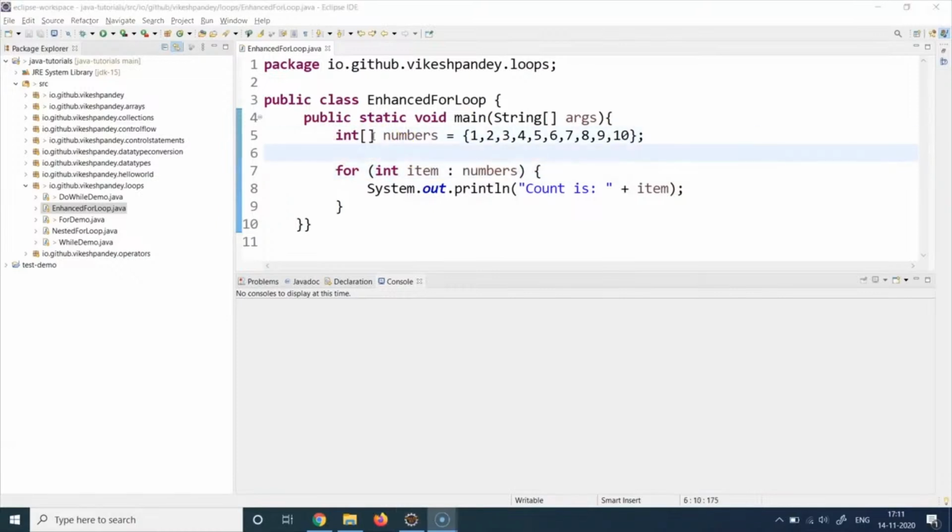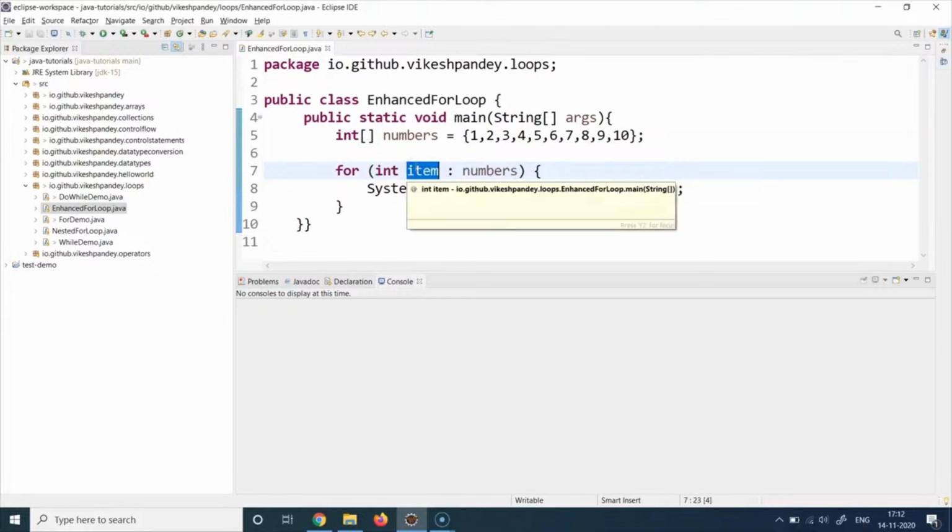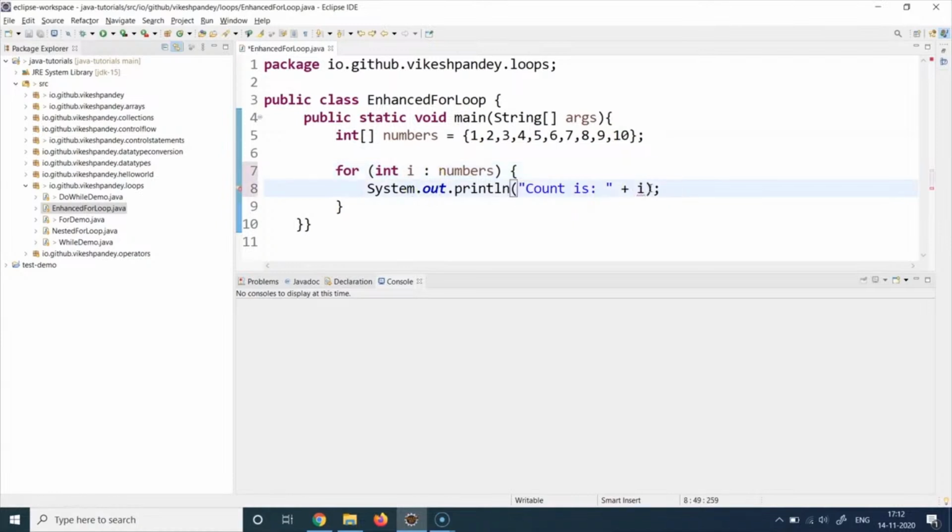So this int array means that this array can only hold integer numbers, and that's why we write int here, because this array is only having integers. Then we put any placeholder variable name. This can be anything. You can even write it as I if you want to. You can write any variable name which you want. This is a temporary variable.